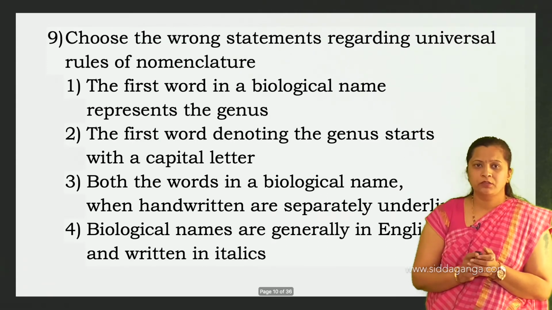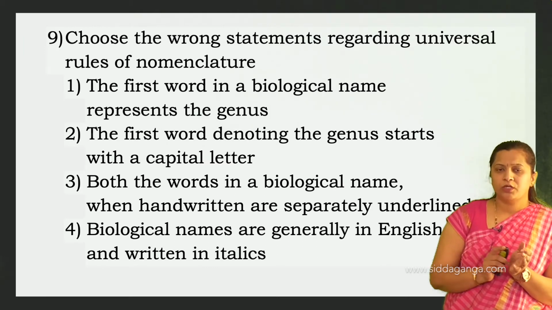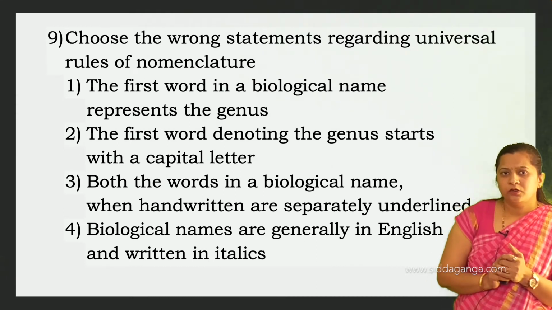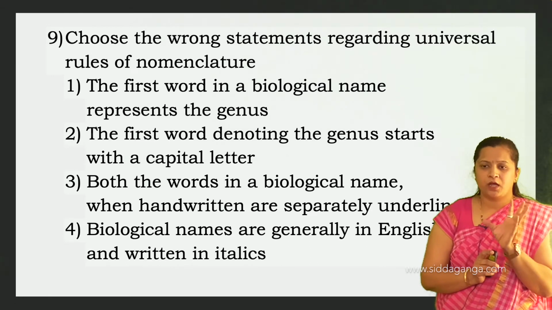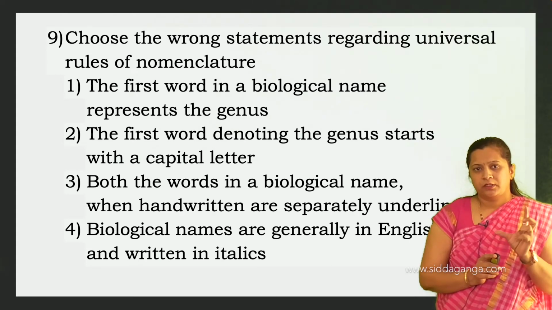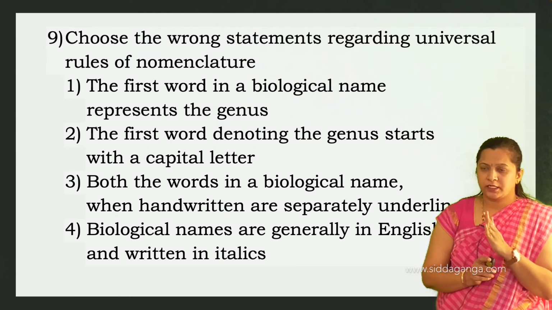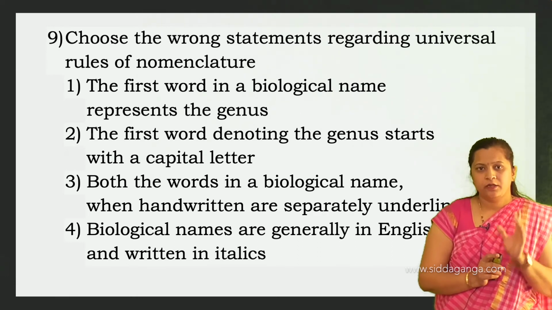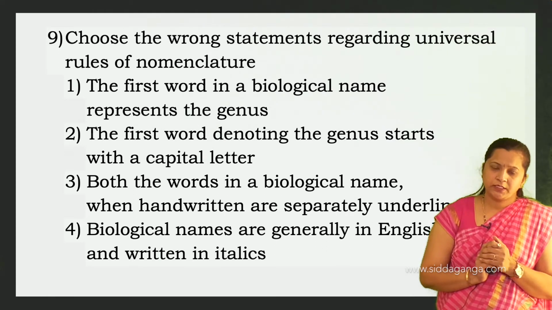Then next question. Choose the wrong statement regarding universal rules of nomenclature. You know the rules of binomial nomenclature, right? The first word in a biological name represents a genus. Of course, binomial nomenclature consists of 2 components: the first representing the generic name or the genus name, and the second one the species name or the specific epithet. So the first option is correct. The first word in a biological name represents the genus.